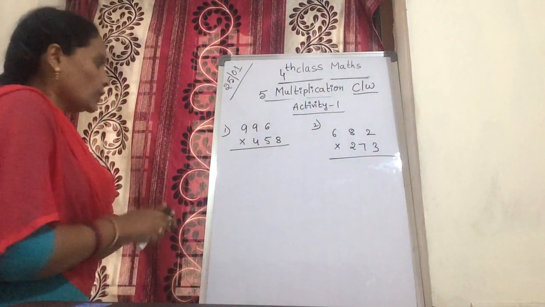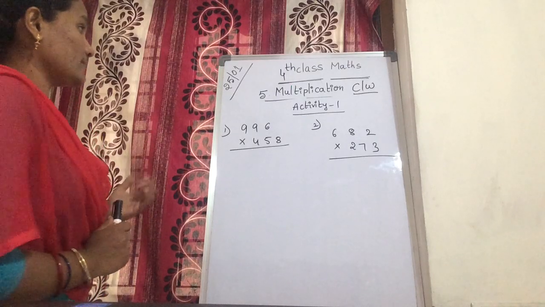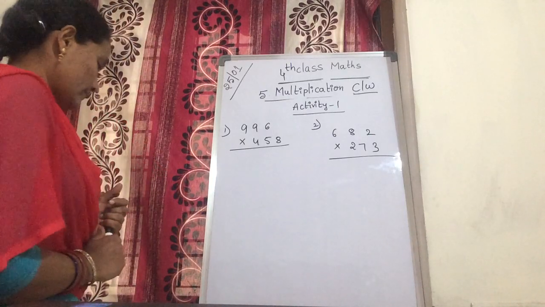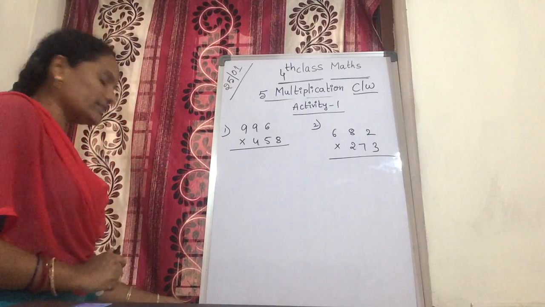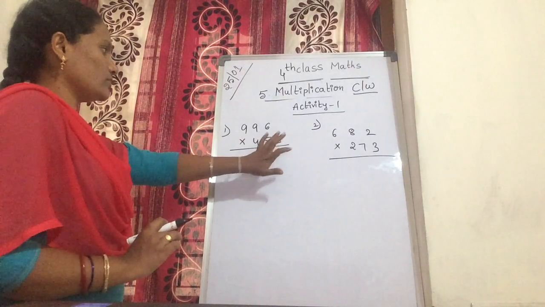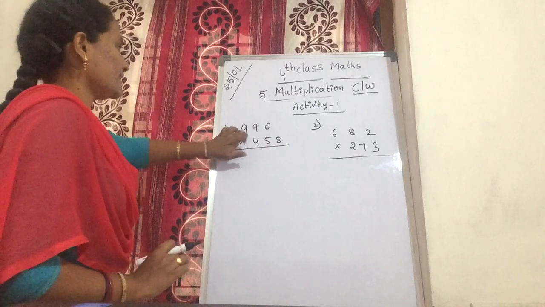Next, in your previous class, you learned two-digit number multiplications. Now, let's see three-digit number multiplications. How to multiply by three numbers? First, you multiply by the first number. What is your problem?